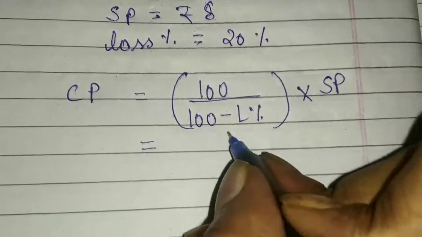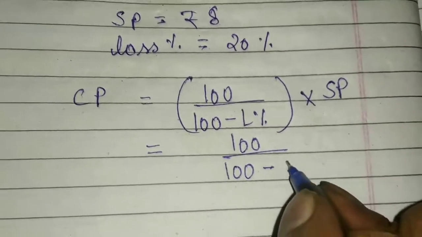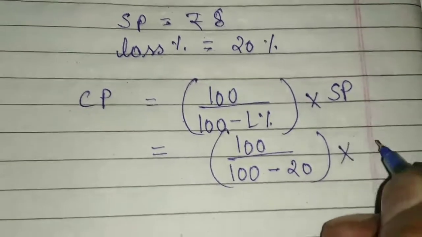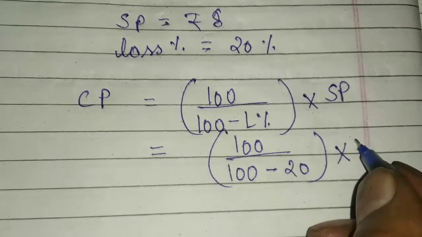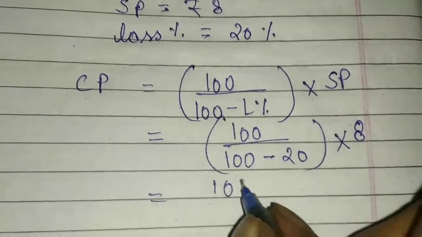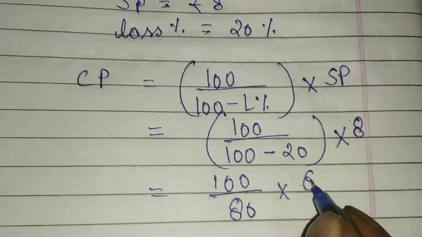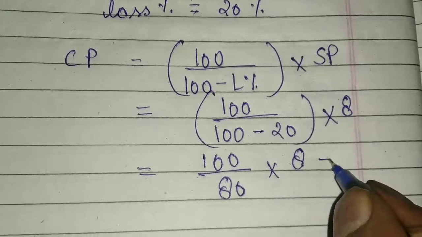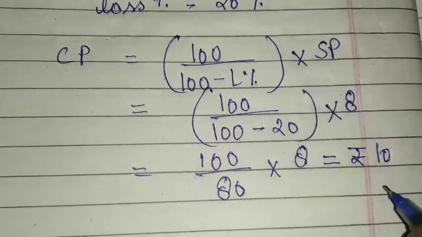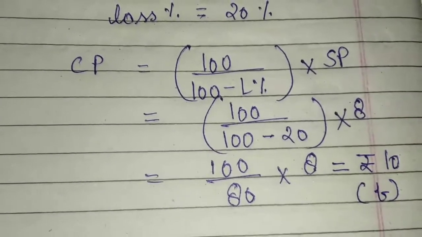Now put the values here. 100 upon 100 minus 20, that means 80, multiplied with 8. When we solve this, its value will be rupees 10. That means option number B will be right for this question also.